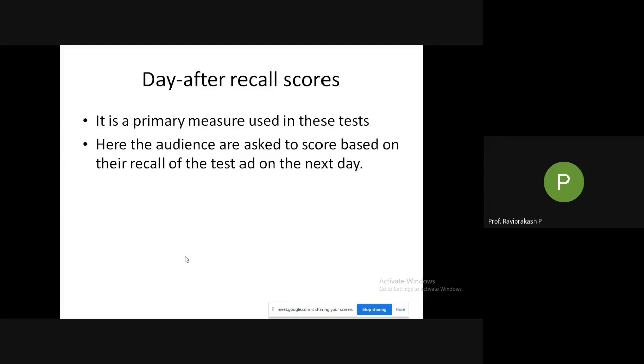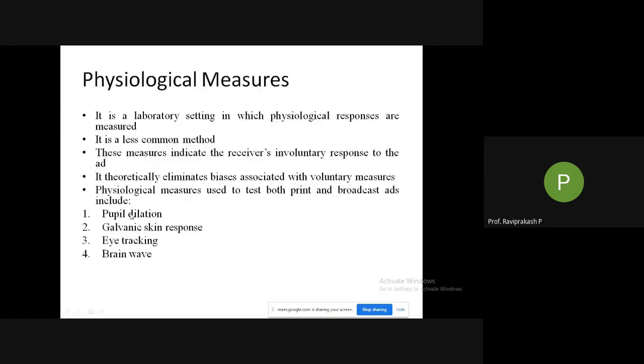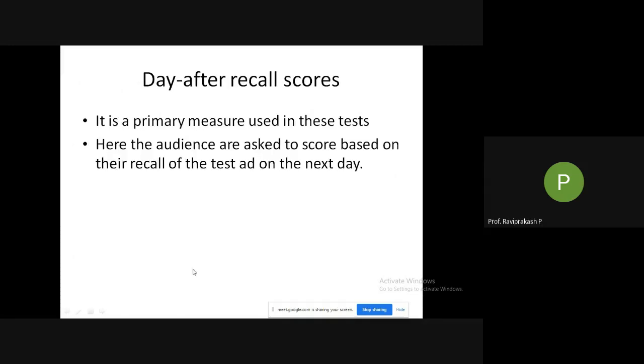The next, physiological measures, we'll do in the next class. I need more time for doing it. Here some scientific terms are there, like pupil dilation, galvanic skin response, eye tracking, and brain wave. I'll explain this in the next class. I need more time so that I can explain it to you better.